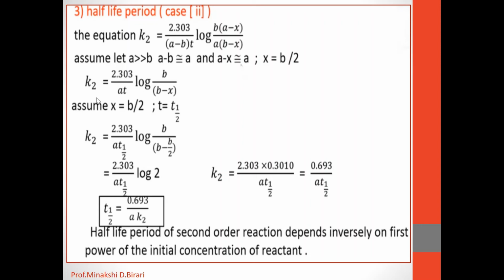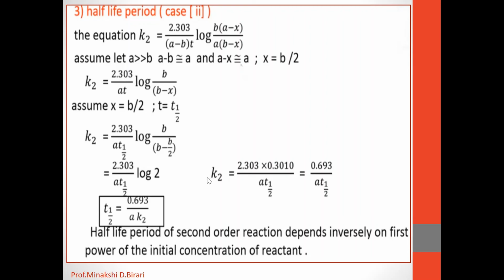If we put this in this equation, we get K2 is equal to 2.303 upon A T 1 half log of B upon B minus B upon 2, which is equal to 2.303 upon A into T half log of 2. So we know the log of 2 is 0.3010.